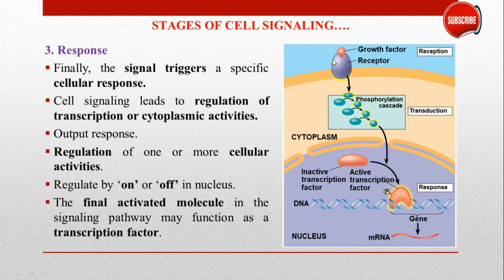So, when we see in the figure, the growth factor is binding to the receptor, and this one is the phosphorylation cascade, which is causing phosphorylation here. So that is transduction. This one is reception, transduction, and in the nucleus now, this inactive transcription factor will become an active transcription factor with the help of the phosphorylation cascade. So this is the phosphorylation. Now a phosphate group has been attached over here, and then the gene gets activated, and transcription and translation will take place. That is response.